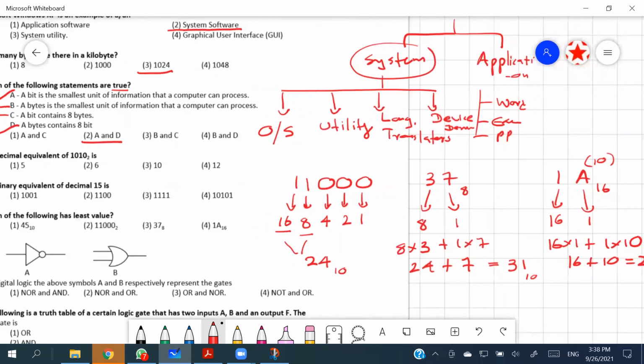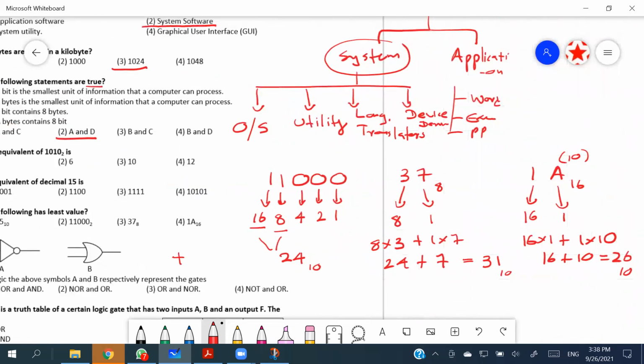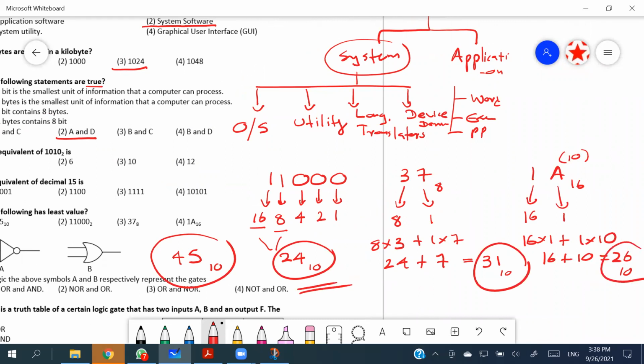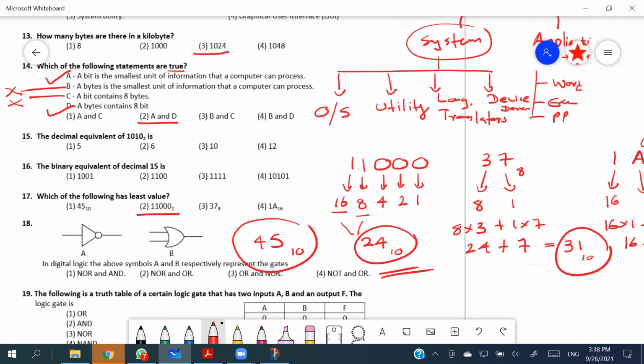So out of these four, we got 24 as the smallest. That means the binary number, the second one, is the correct answer for the 17th. I'm sorry, the second one is correct for the 17th. My bad.